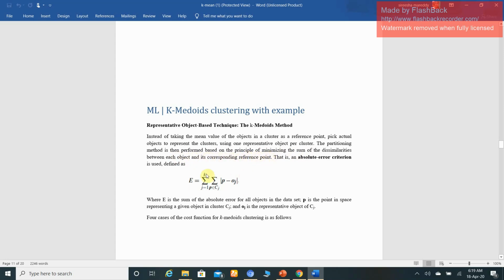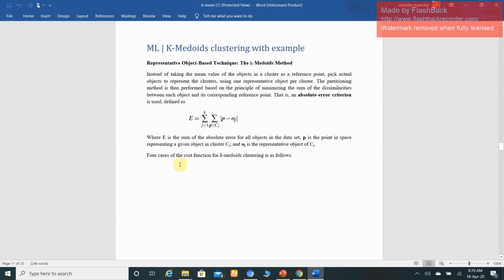Right? This is the absolute error criterion, where E is the sum of absolute error for all objects in the data set, P is the point in space representing a given object in cluster Cj, and Oj is the representative object of Cj.